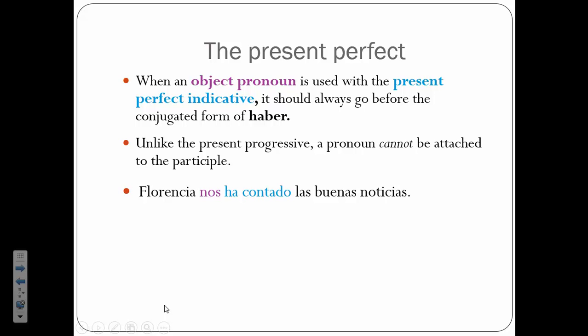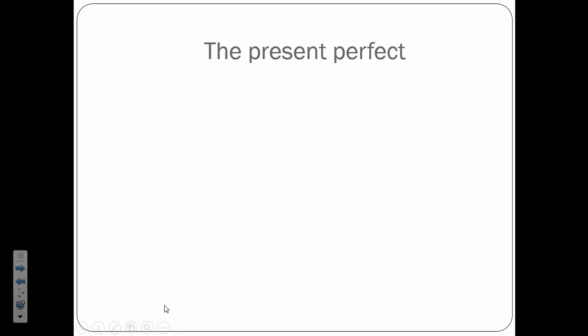Also, when we use an object pronoun, like me, te, le, nos, or les, or lo, la, los, and las with the present perfect indicative, it goes before the verb haber. So here are some examples. For example, I would say Florencia has told us the good news. Florencia nos ha cantado las buenas noticias. If you see, the object pronoun is before the haber and the participle. Or I could say they have invited us to the wedding. Me han invitado a la boda. The object pronoun goes before. It doesn't attach like the present perfect tense.